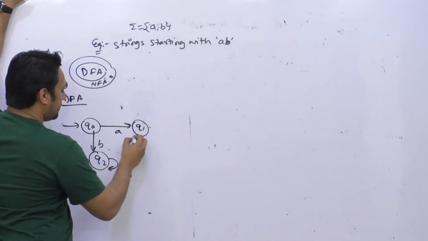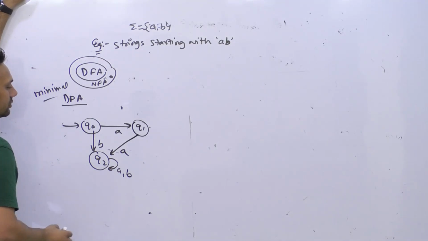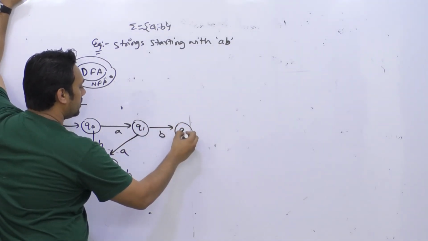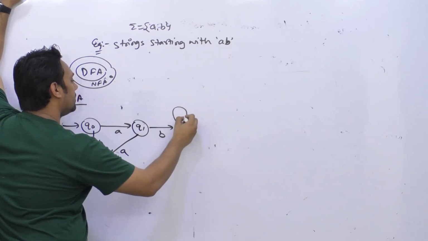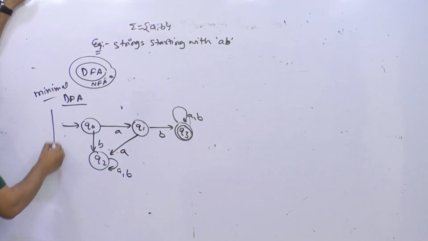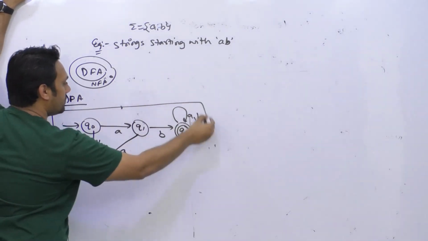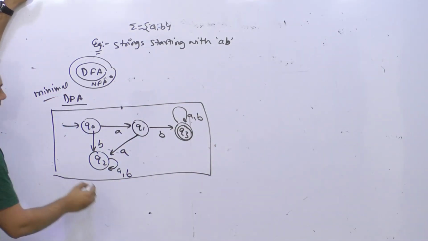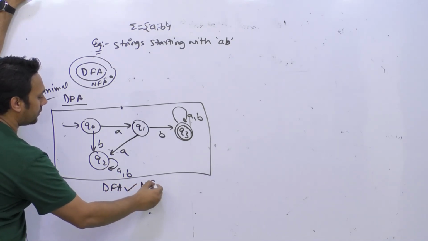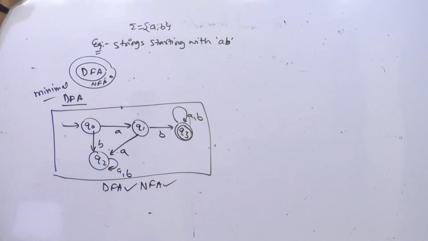Here if I see symbol A again, I'll go to Q2, but if I see symbol B, I go to state Q3, which is an accepting state, and this is final. Now this is the diagram which is solving this problem. This diagram is both a DFA as well as an NFA. So every DFA is an NFA.